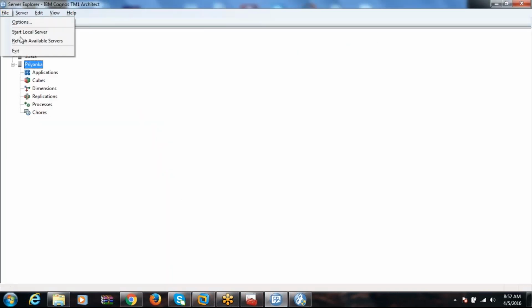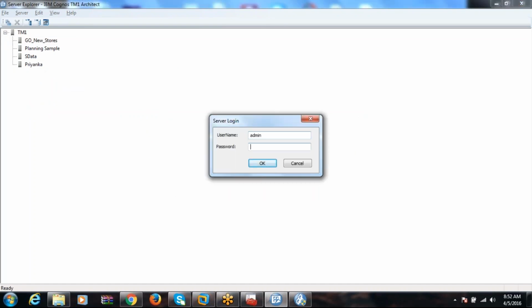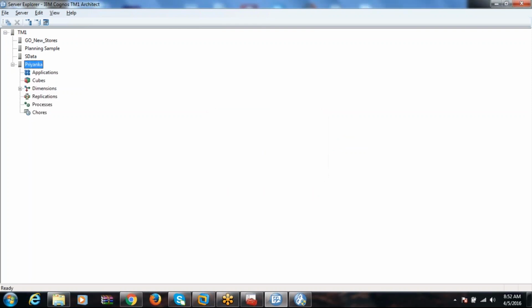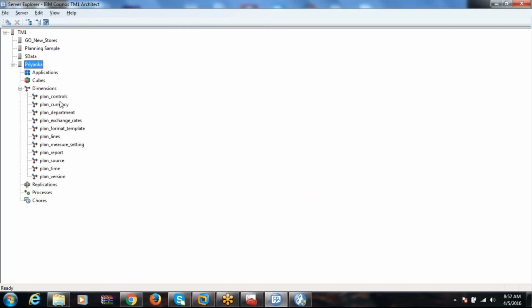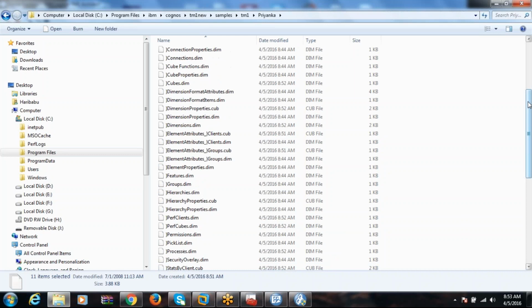So again, file, let it re-log in. You can see everything. So the same thing when you are creating, maybe development to production, how you will apply. Same thing. If you are creating only one cube, that cube related all the things, dimension, rule files. So .dim is the dimension file. That cube related dimension files you need to copy. Please remember that is very, very important.